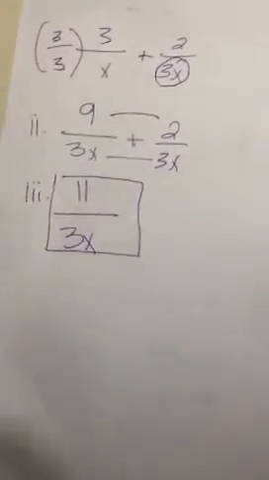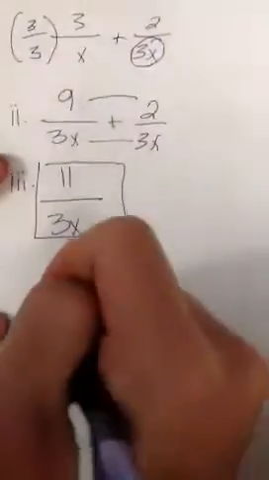And then we're going to have to find what x cannot be. And that would be x cannot be 0, because if x was 0, the denominator would equal 0, and a 0 could not be in the denominator.